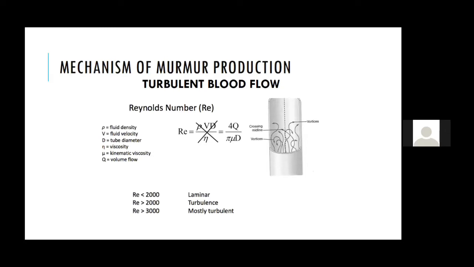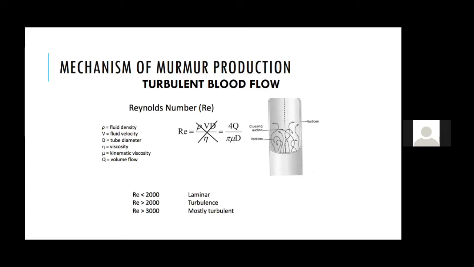We have known this from our physiology classes, and the Reynolds number is proportional to the flow and inversely proportional to the diameter and the viscosity of the fluid. So suppose there is a patient with polycythemia. We know that in patients with polycythemia, we do not get a good murmur. The reason being the viscosity is high in patients with polycythemia, and so the Reynolds number is less, and so we do not get a good high intensity murmur.